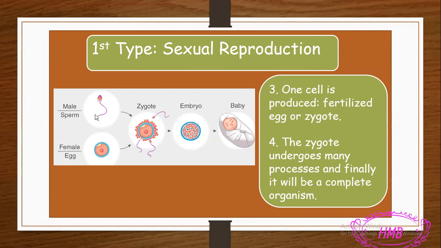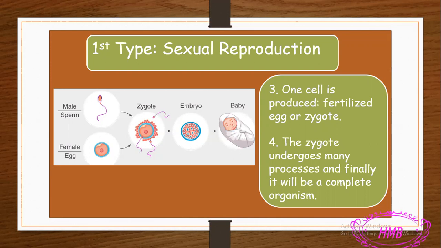When these two sex cells join together, they will undergo a process called fertilization. As a result, we have one cell that is the result of joining the sperm and the ovule. This one cell is called the zygote, which later on transforms into a complete living thing. So this is sexual reproduction.